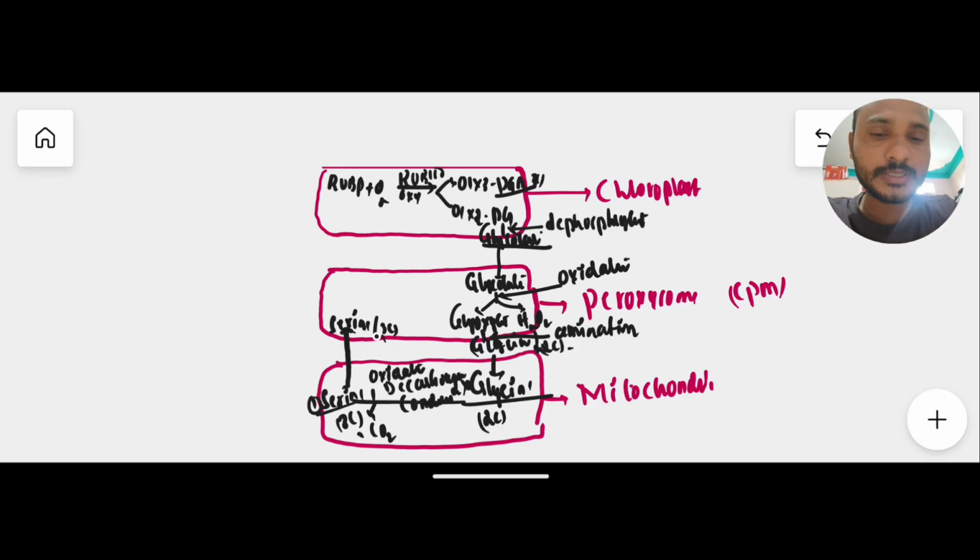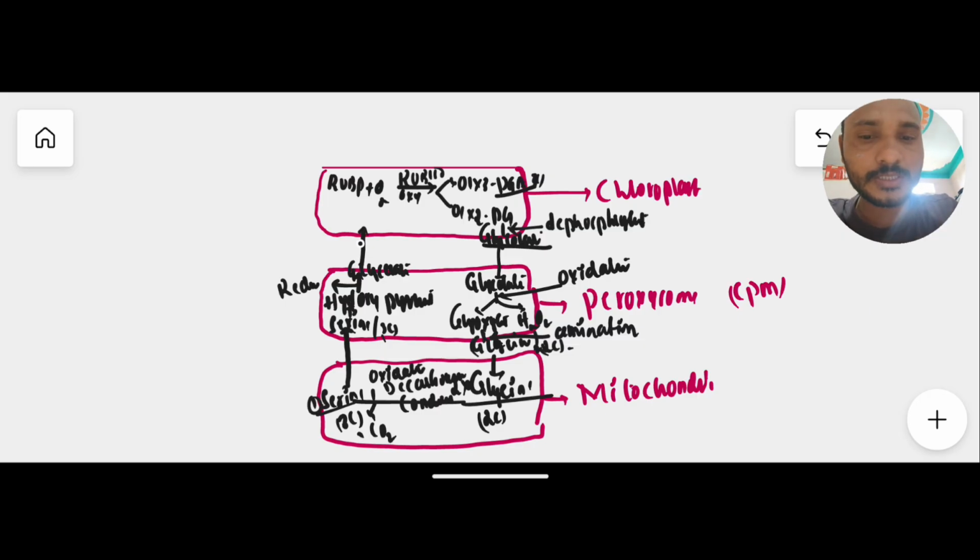See this 3-carbon serine, which is modified in the peroxisome, it is converted into hydroxypyruvate. Here I am writing hydroxypyruvate, and this hydroxypyruvate later gets converted by a reduction process into glycerate. So glycerate is also formed in the peroxisome only. Once the glycerate is formed in the peroxisome, this glycerate will return back to the chloroplast.